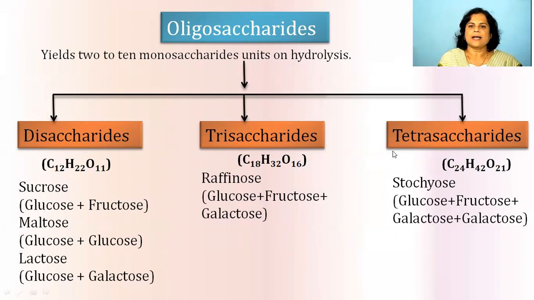For the tetrasaccharides, the formula is C24H42O21. Stachyose is an example of a tetrasaccharide which after hydrolysis yields 1 unit of glucose, 1 unit of fructose and 2 units of galactose. As it yields 4 monosaccharides, and glucose, fructose, galactose are all monosaccharides, when they form 4 units of monosaccharides, they are under the heading of tetrasaccharides. So this is about the classification of these oligosaccharides.